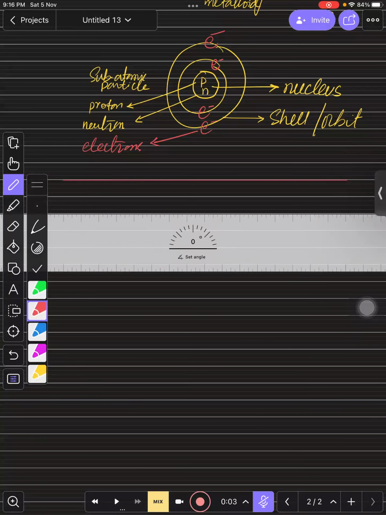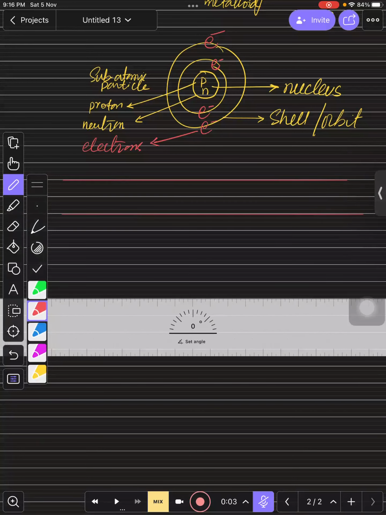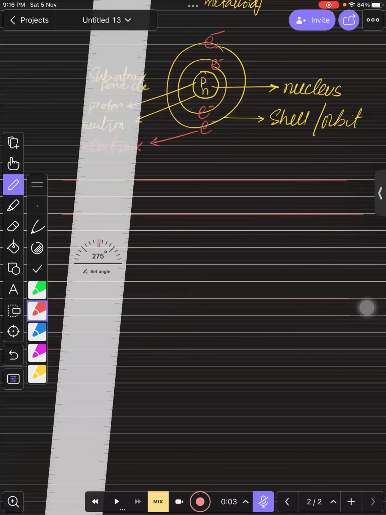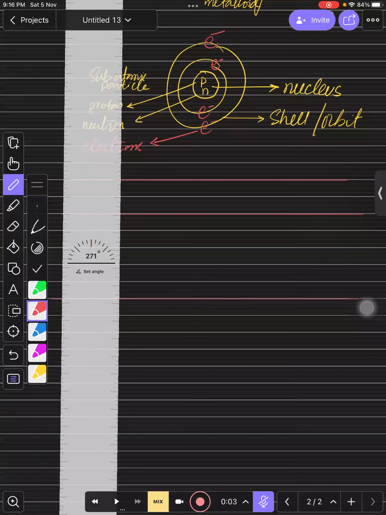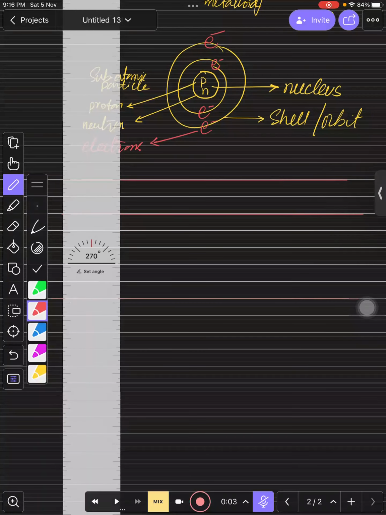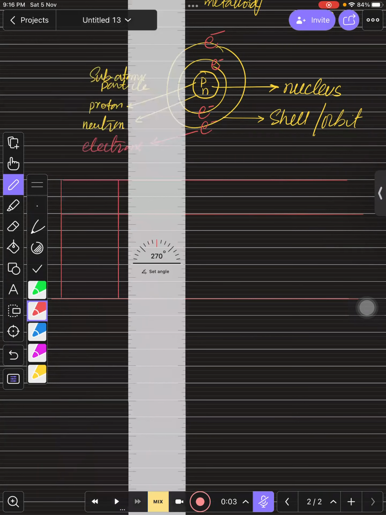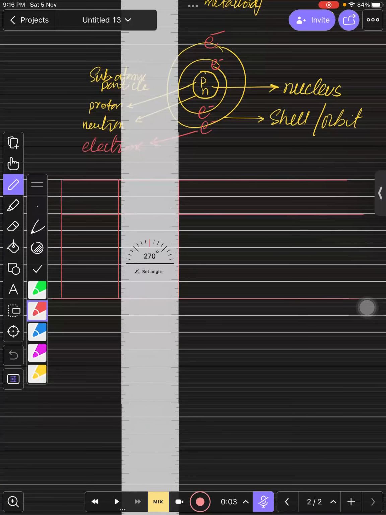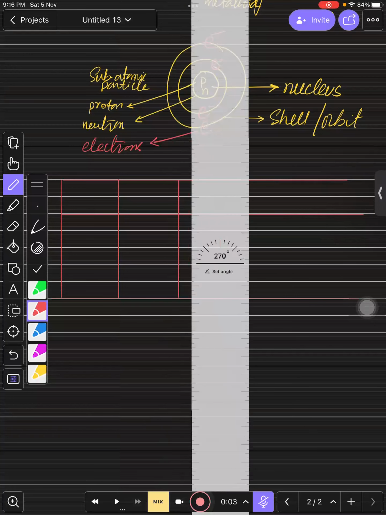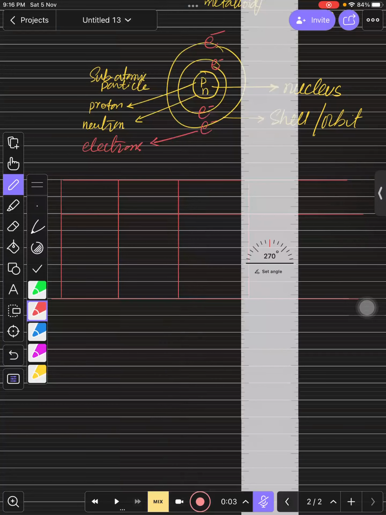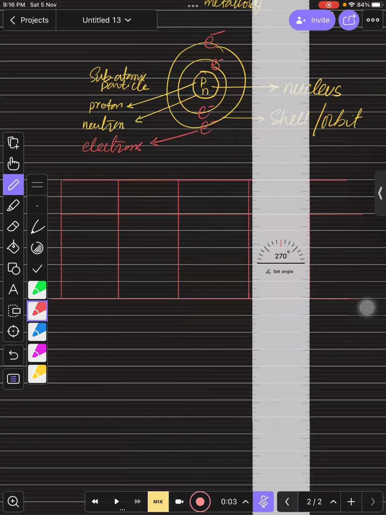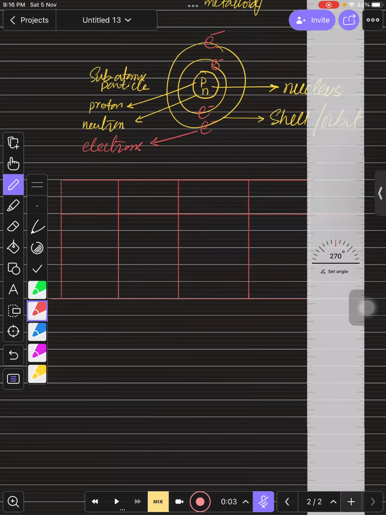These are subatomic particles, and along with them, we need to show their representations, their relative masses, their relative charges, and their presence or abundance.